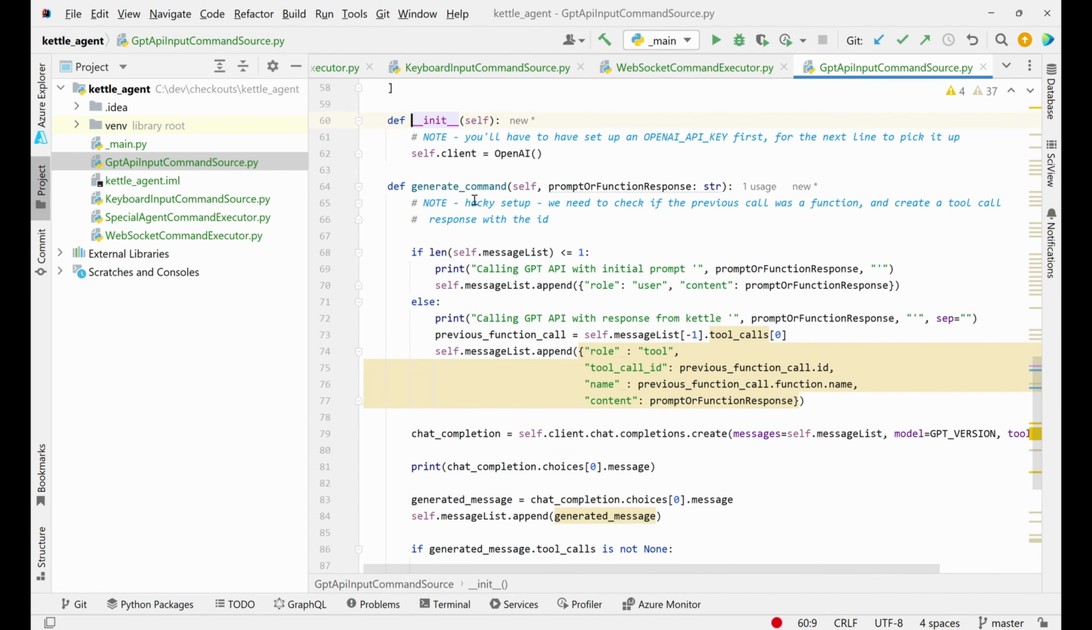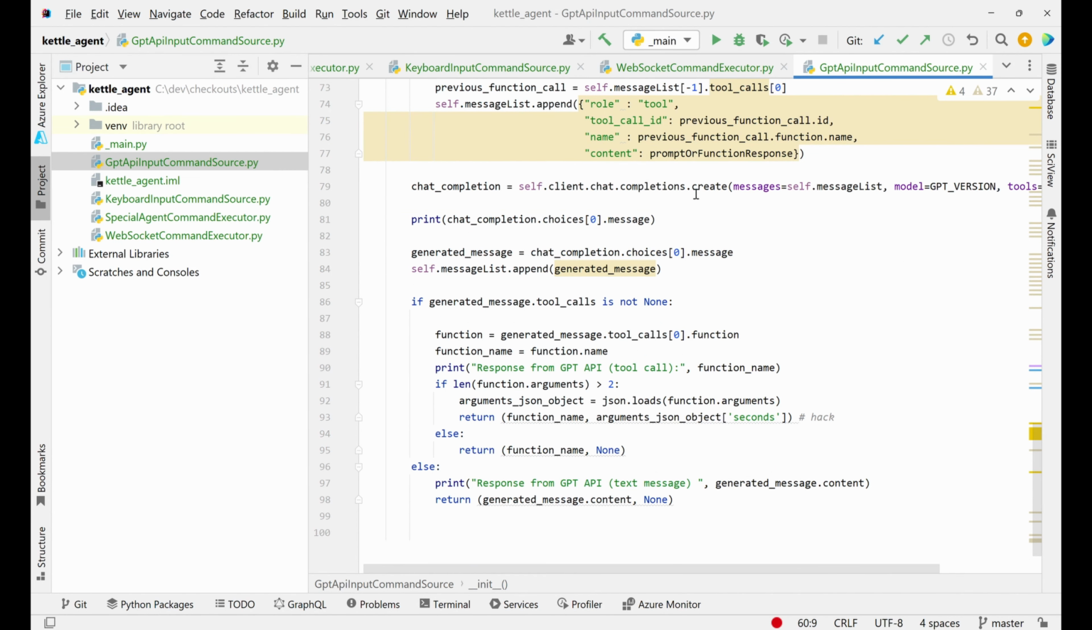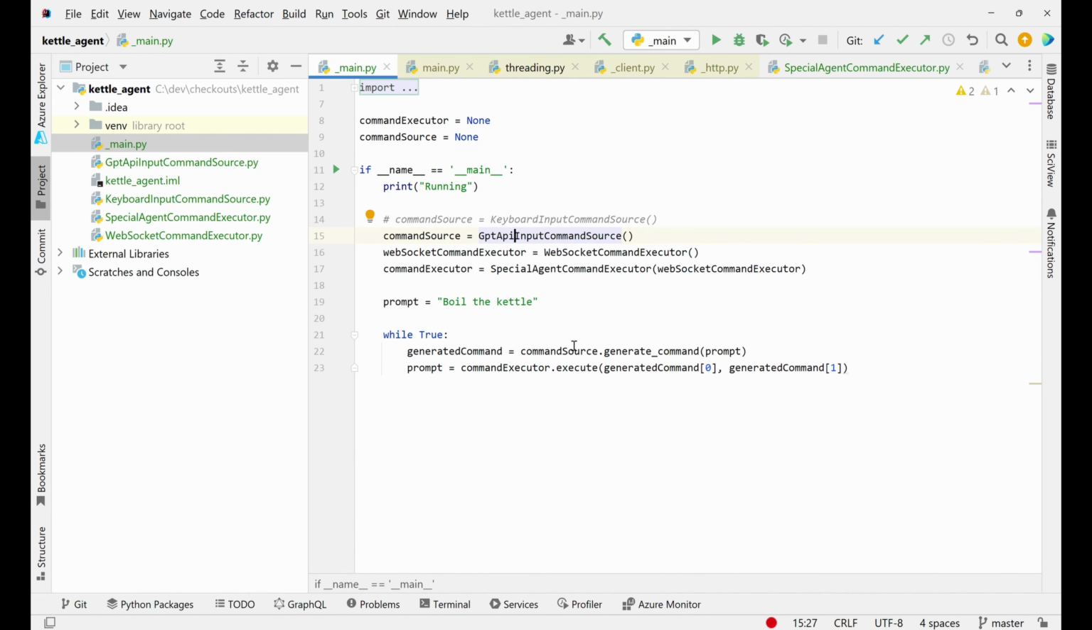Down here, if there are no messages yet, we know it's the initial prompt, and if there are messages already stored, we know it's probably a function call. This is where we call the GPT API with all of our messages so far, and then we get the response back from GPT, and we try and take it apart. If the message says, hey, call a function, we try and package it up and send it out. That was the class that deals with the GPT API.